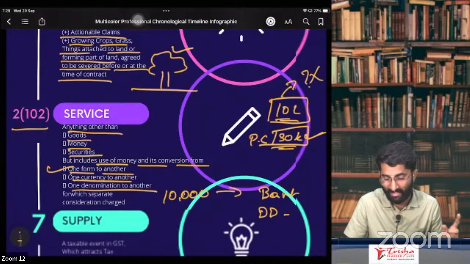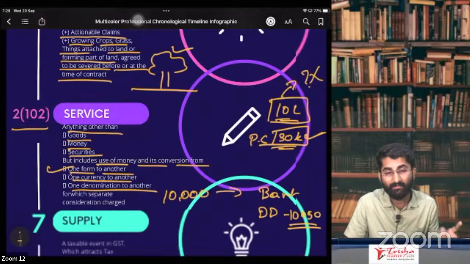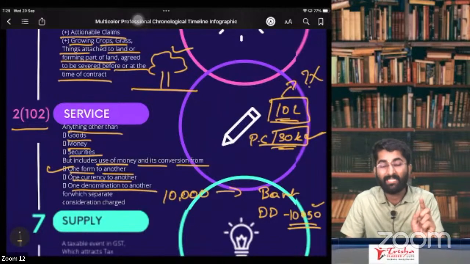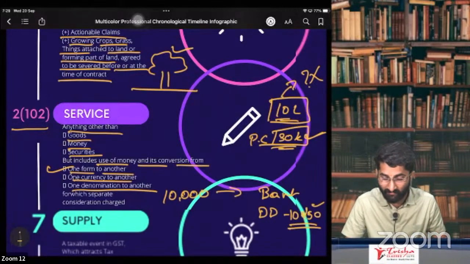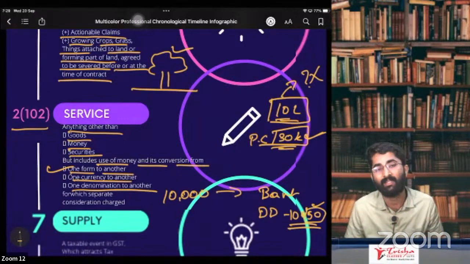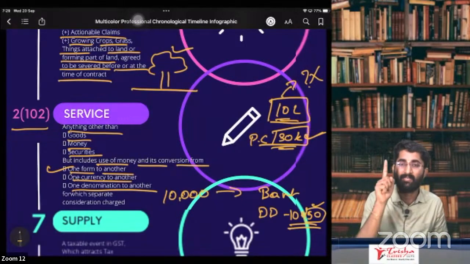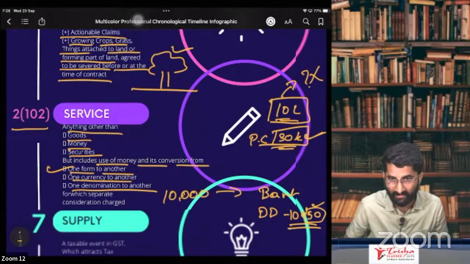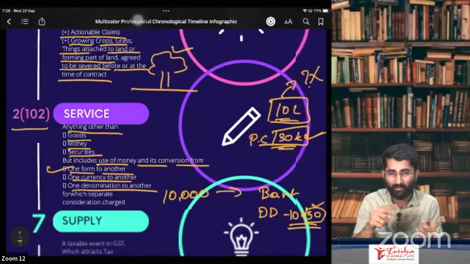What do you have to pay now? 10,050. You have to pay 10,050 to the bank. That 50 rupees is the service charge. On this 50 rupees, there is GST. Why? Because that is the service they are providing you. That's why there is GST on that 50 rupees. Okay, that is from one form to another form.